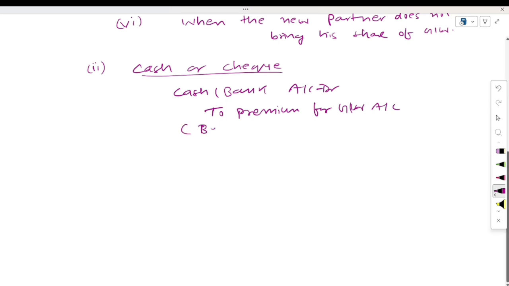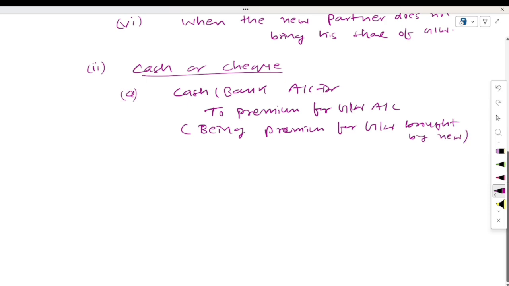Narration you can write here: being premium for goodwill brought by the incoming partner, brought by the new partner, like this.